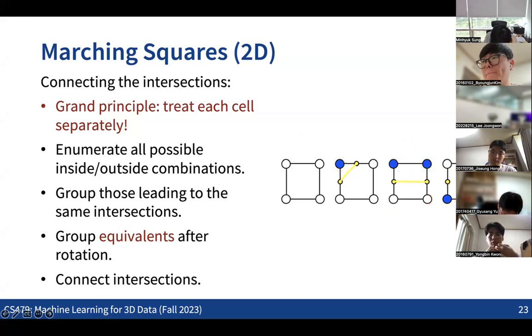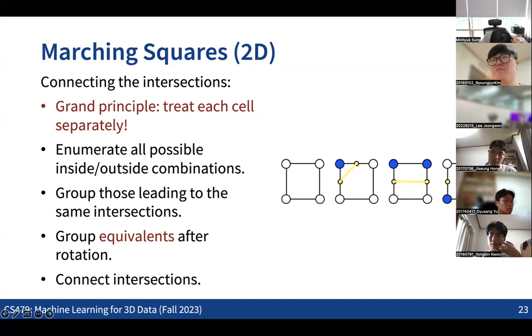So those are the cases after grouping all these equivariant cases, which means that if we make a lookup table for only these 4 cases, for every cell we can apply the idea of connecting the intersection points, given the function values for each of the corner points. Does that make sense? So these are the 4 cases that we will need to see in terms of making all the possible cases of connecting the intersection points, which is also quite obvious.